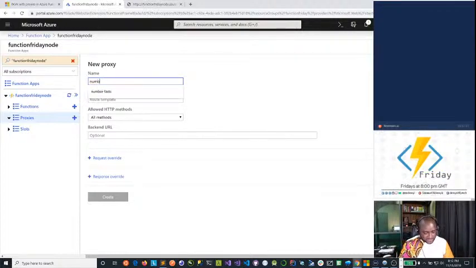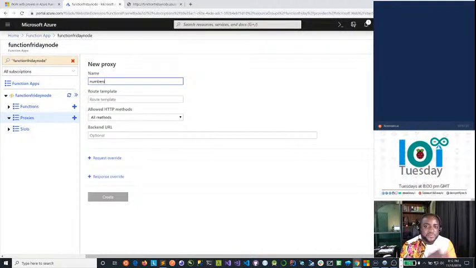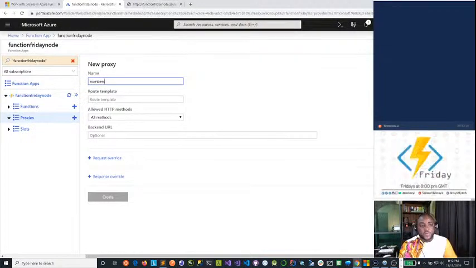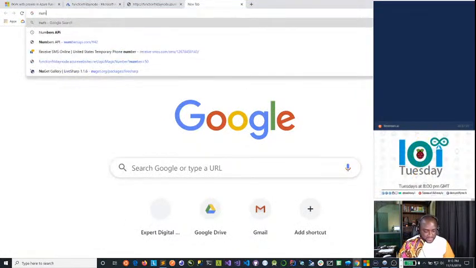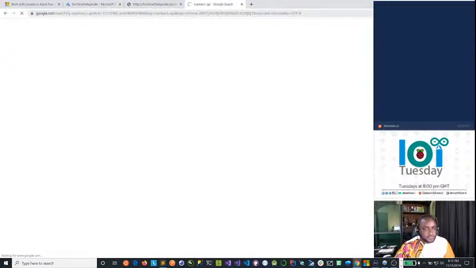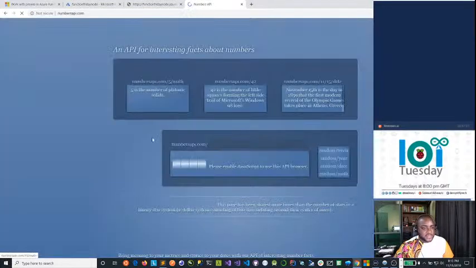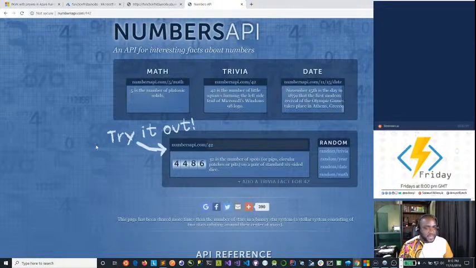Think about this: I could actually use proxies to create redirects of the same function's endpoint. So with this numbers function we have, we can create multiple proxies on it. Maybe one proxy redirects you to different portions of the function. Okay, let me show you this. Let's go to the Numbers API. So numbersapi.com, this is the API we're using.